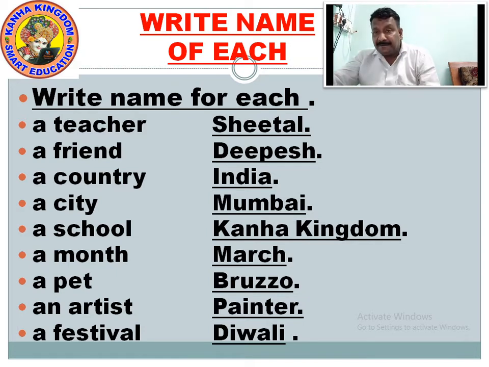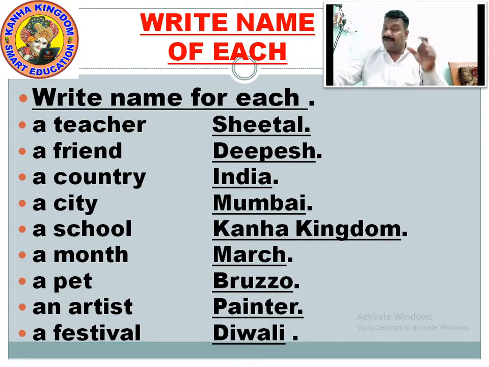A friend is a common noun, but when we address it with a proper name such as Deepesh, Harish, Rajesh, then it becomes a proper noun.